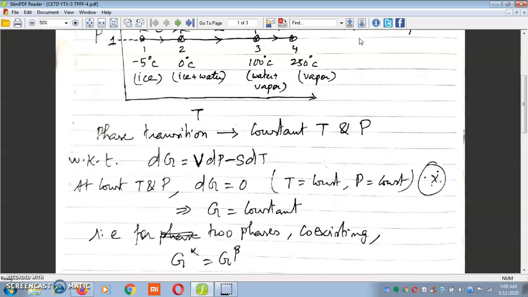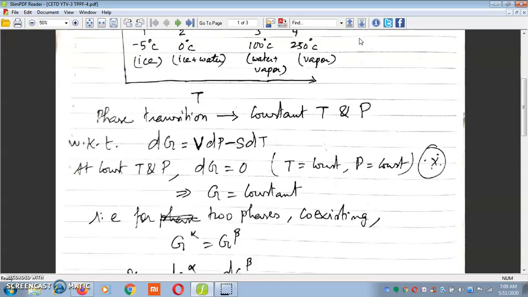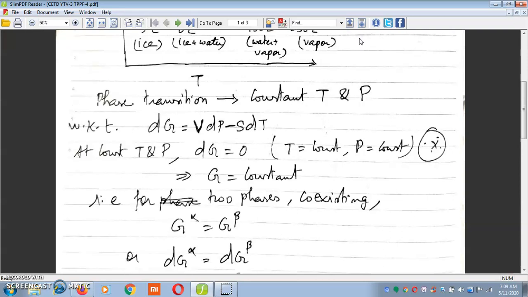Or we can write G is equal to constant. And since two phases coexist during phase transition, G alpha should be equal to G beta, where alpha is one phase, beta is another phase. For example, alpha can be solid phase during melting and beta can be liquid phase during melting.